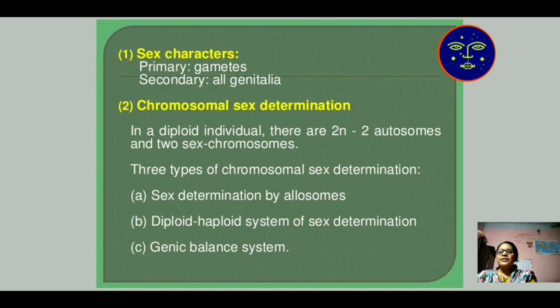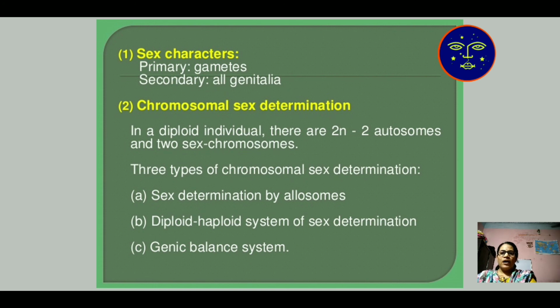In chromosomal sex determination, in a diploid individual, there are 2n minus 2 autosomes and 2 sex chromosomes. For example, in human beings, there are 23 pairs of chromosomes, that means 46 chromosomes.